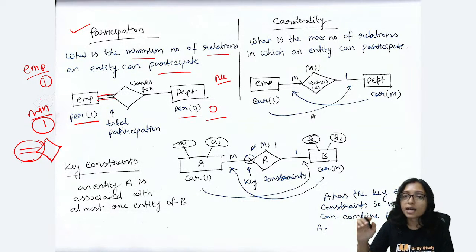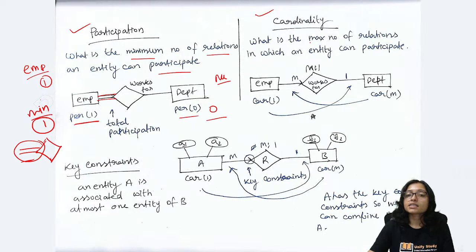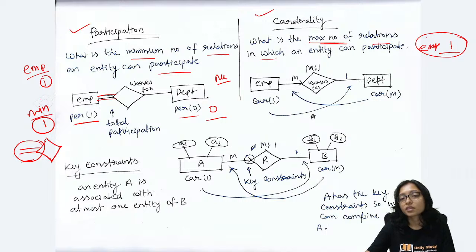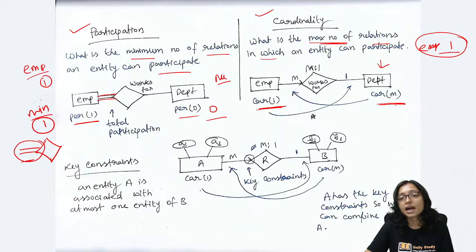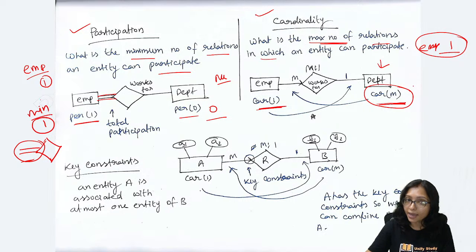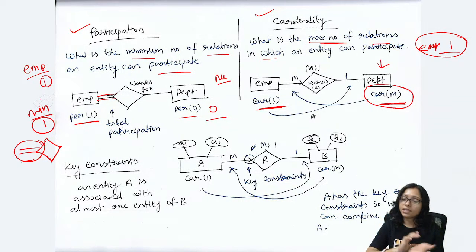What is the meaning of cardinality? Cardinality means the maximum number of relations. One employee can work for one department only, so the maximum is 1. But in one department there can be many employees. Multiple employees can be in one department. That is called the cardinality. And that's why here the cardinality on this side is M. So cardinality is the maximum, participation is the minimum.